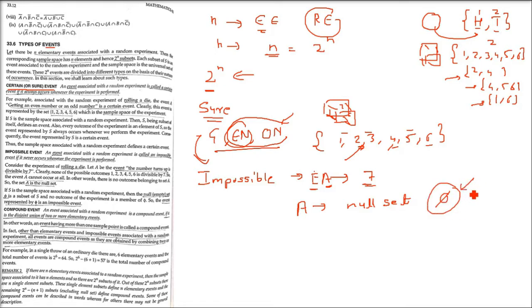So an empty set represented by phi is an impossible event. It's an impossible event. So these are two types of event. Now coming to compound event. Now what is a compound event?